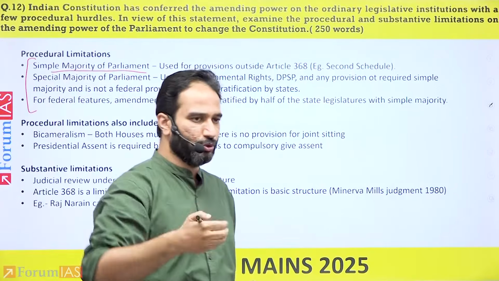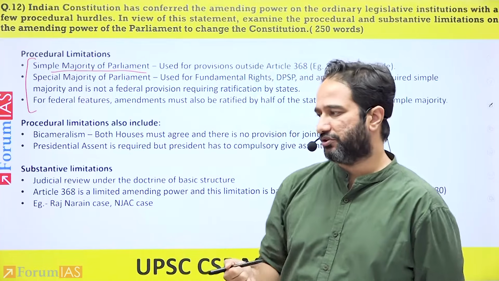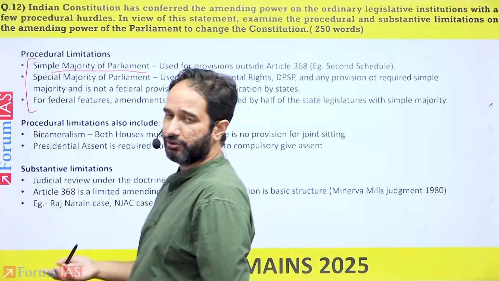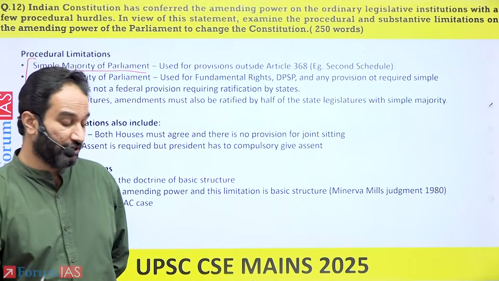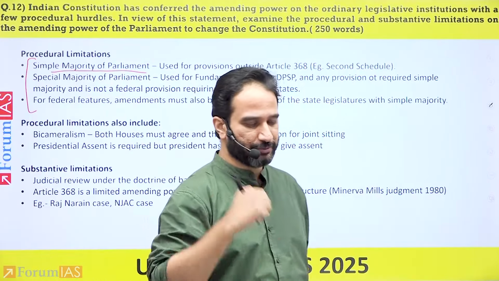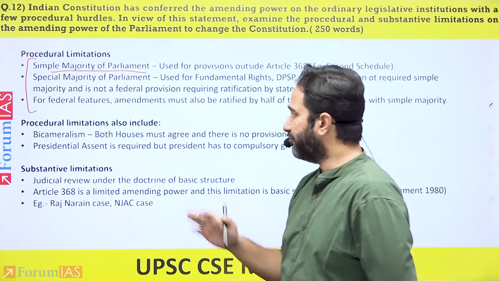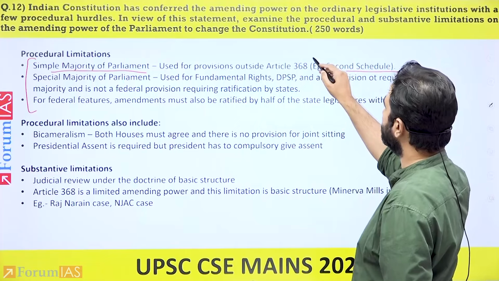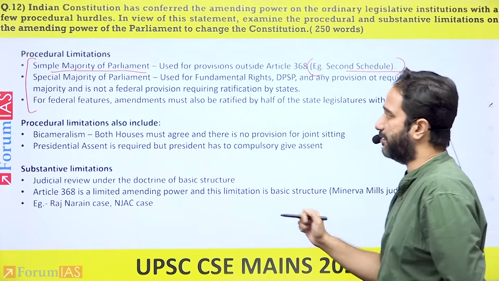In that context, you have various provisions of the Constitution. You have the second schedule, you have creation of new states, abolition and creation of legislative council or the upper house of state legislature, and various other provisions of the Constitution. And what would happen is you mention a few as examples.